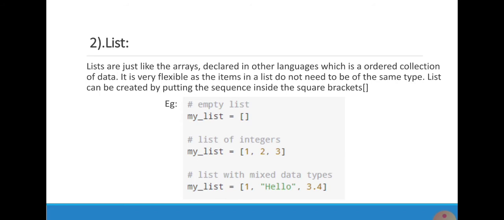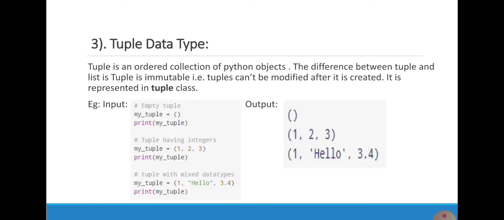Second one is list. Lists are just like the arrays declared in other languages, which is an ordered collection of data. It is flexible as the items in a list do not need to be of the same type. A list can be created by putting the sequence inside square brackets. Here I am showing the example of list.